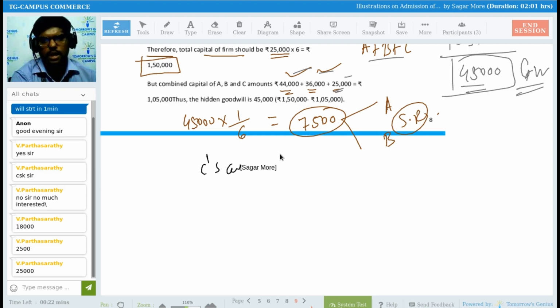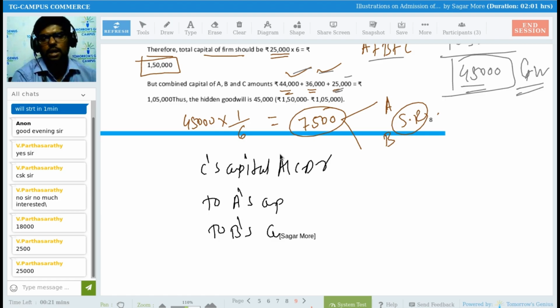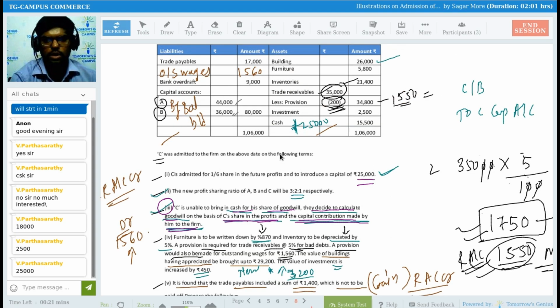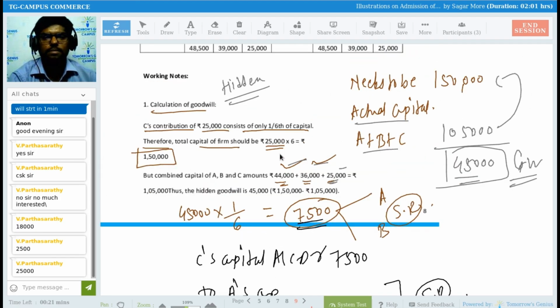C's capital account debit to the sacrificing partners' capital accounts, A's capital account and B's capital account. So the 7,500 rupees we have to distribute between A and B as per their sacrifice ratio. So you have to calculate the sacrifice ratio. The new ratio is available in the question. You have to put it into the formula and you can get the sacrifice ratio. Understood this? Understood this hidden goodwill?